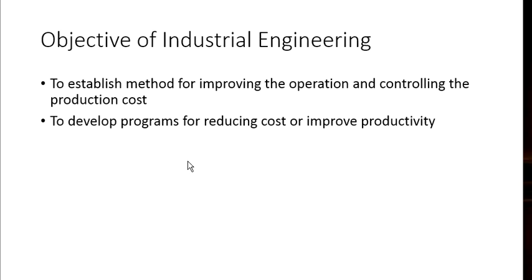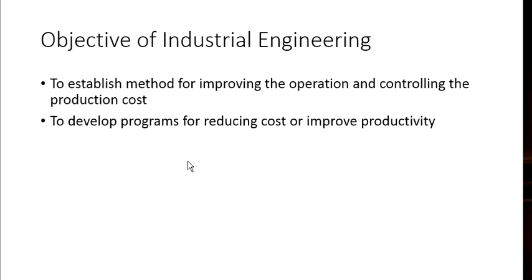These are the two objectives. Keep in mind how to control the production cost and how to improve the operation by using established methods, and then develop a program for reducing those costs.